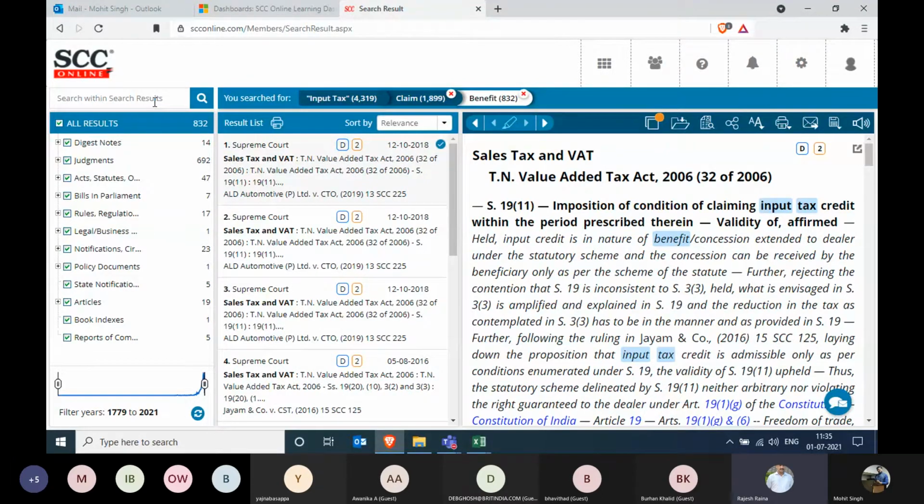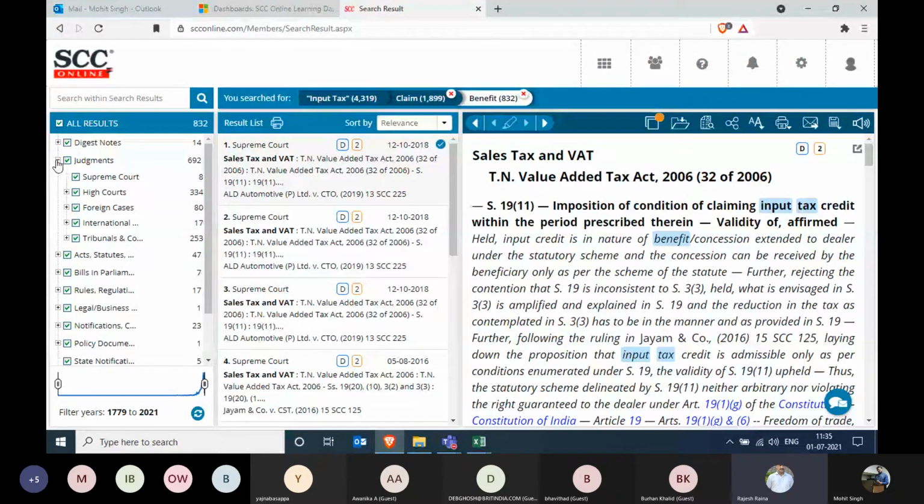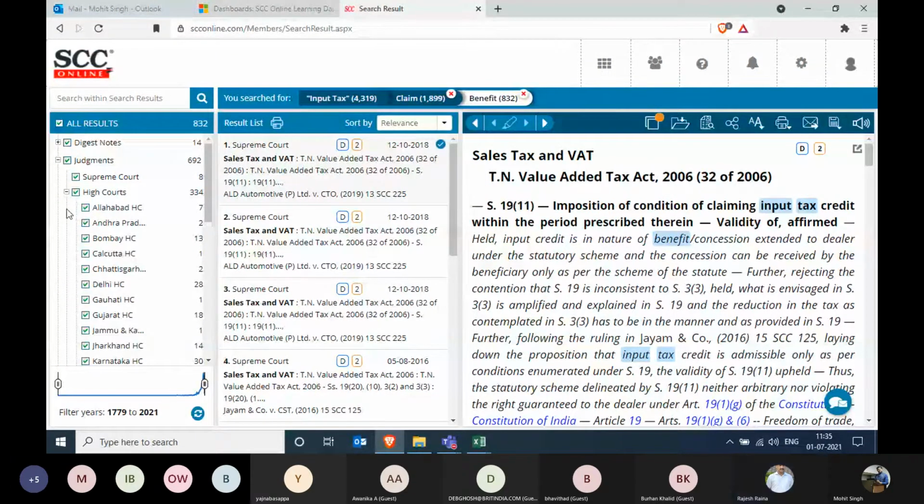Now from here, if I go to this first column, which shows me all the results, the first one is the digest node, the second is judgments, then acts, bills, rules, and so on and so forth. If I want to see the Supreme Court judgments only, I'll expand this judgments segment, and wherever I'm pointing my mouse pointer, it will show only that. In high courts also, if I expand, I can see the segregation of high court judgments over here, and wherever I follow my cursor, only follows me.